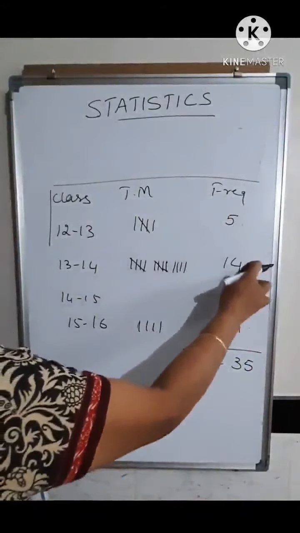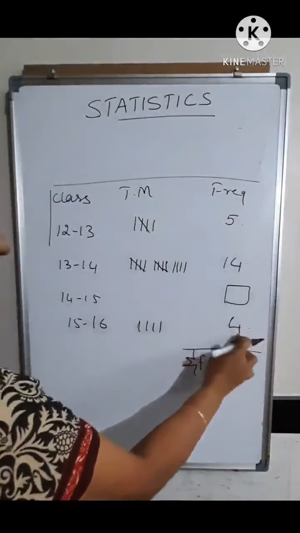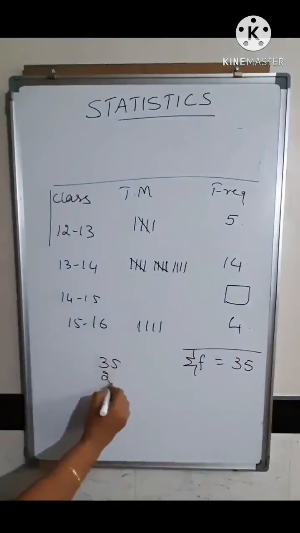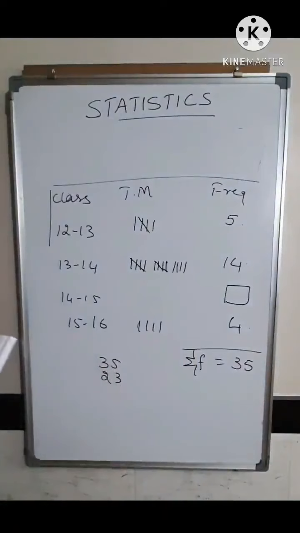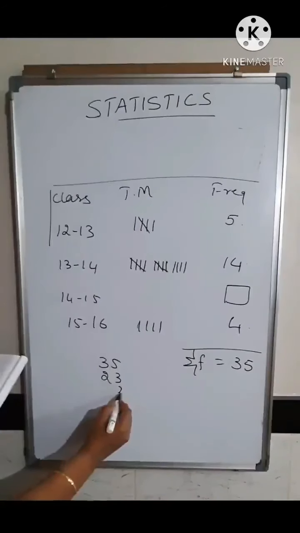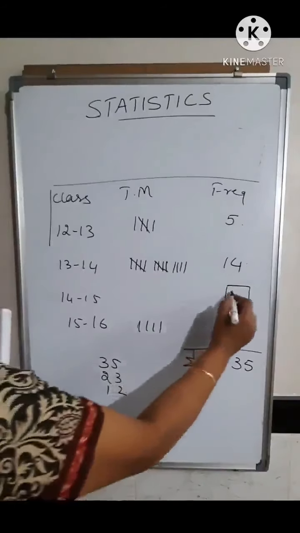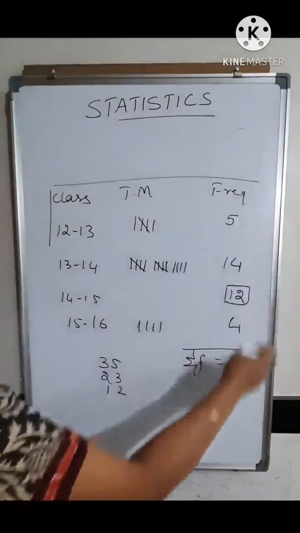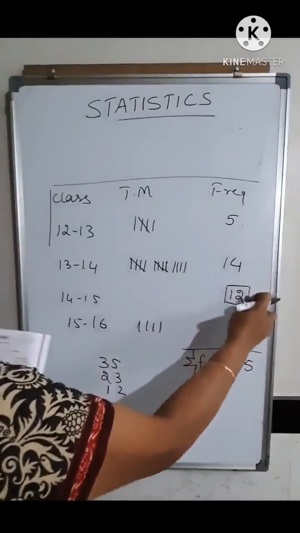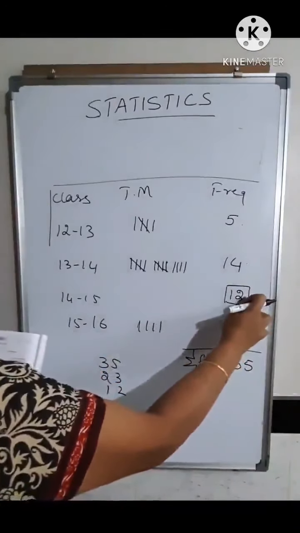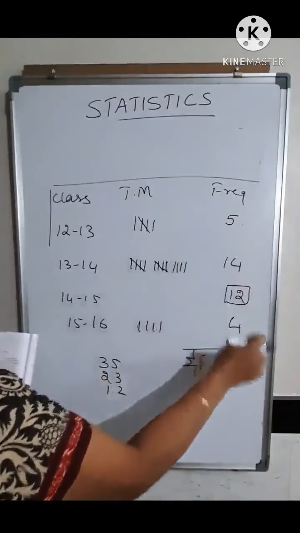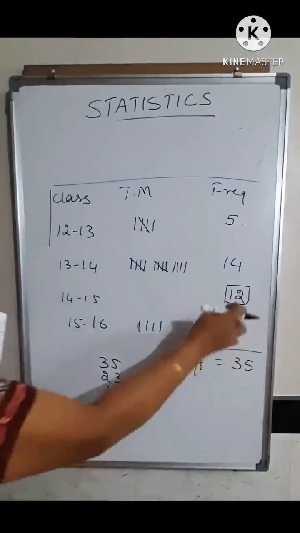So 15 plus 4 is 19. Then you will get 23. So 35, you have to subtract 35 minus 23. So 35 minus 23, you get 12. So you will get this here as 12. Just add and see whether the total is 35. 5 plus 4, 9. 9 plus 2 is 11. 11 plus 4, 15. Carry 1 to the next place. 1, 2, 3. So here this 12 is correct.